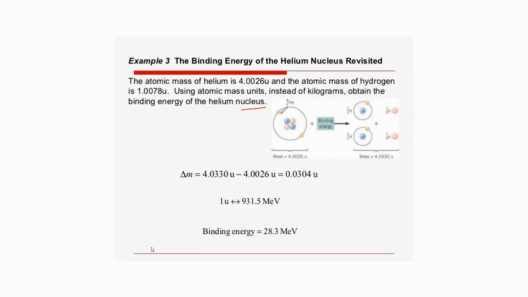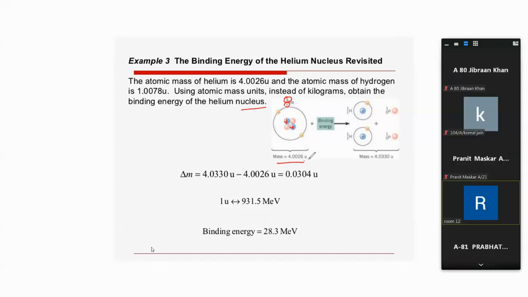So if you see, there are 4 nucleons inside the helium nucleus. 4 nucleons, out of which 2 are protons. The plus sign ones are protons. The other 2 are neutrons. So collectively, what is this mass? 4.0026 AMU.